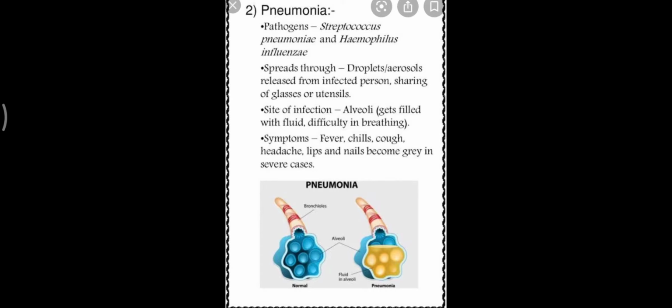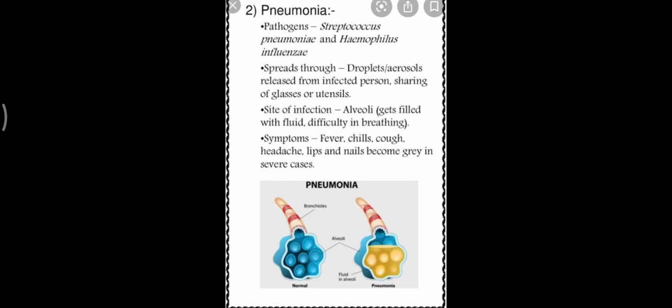It is caused by Streptococcus pneumoniae and Haemophilus influenzae, and it is an infectious disease, so it spreads by sharing the articles that are used by an infected person or a patient and by droplet infection. So we need to stay away from the person who is suffering from pneumonia.